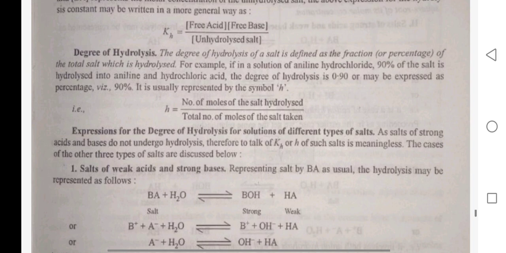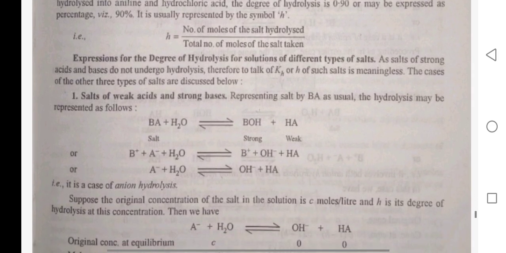Degree of hydrolysis. The degree of hydrolysis of a salt is defined as the fraction or percentage of the total salt which is hydrolyzed. For example, if in a solution of aniline hydrochloride 90% of the salt is hydrolyzed into aniline and hydrochloric acid, the degree of hydrolysis is 0.90 or may be expressed percentage-wise as 90%. It is usually represented by the symbol h. h is equal to number of moles of the salt hydrolyzed upon total number of moles of the salt taken.